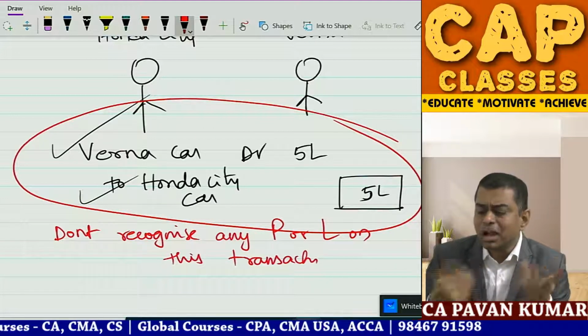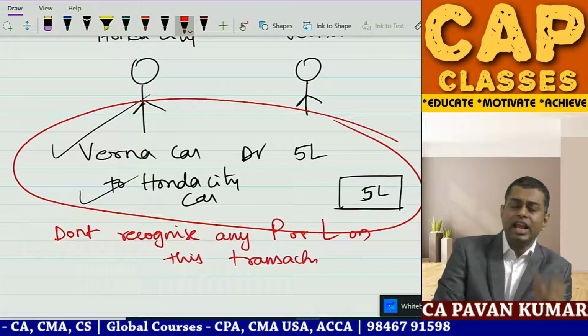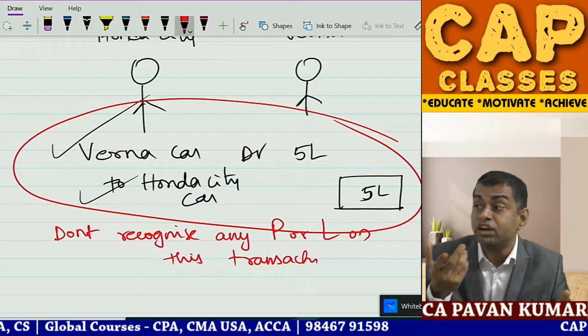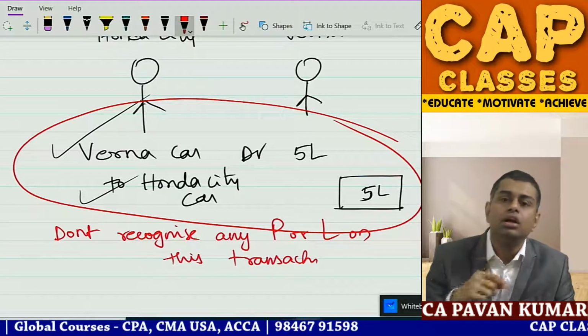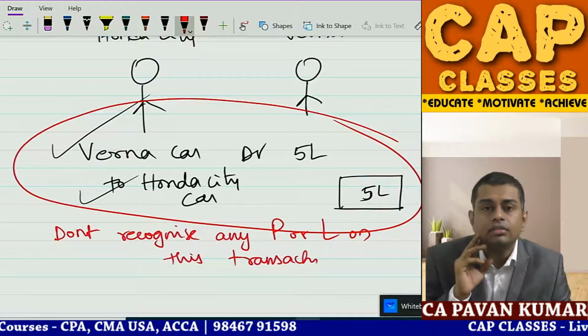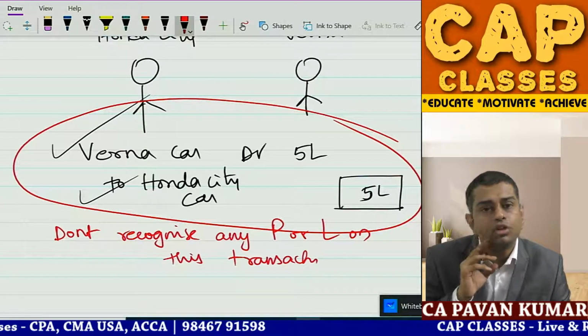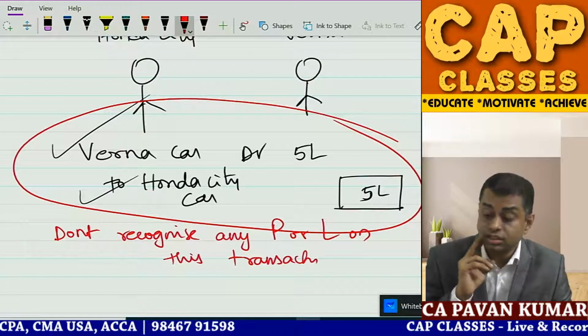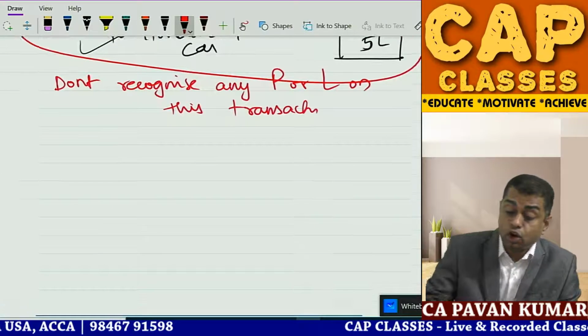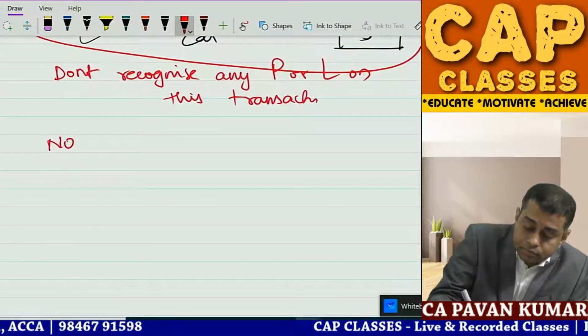Why? Because there is no commercial substance. For namesake you have to pass a journal entry, but there is no effect on your business, no effect on future economic benefits, no effect on your cash flows. Then you write this journal entry. You understand? Important it is. Okay, now another note, very, very important note.